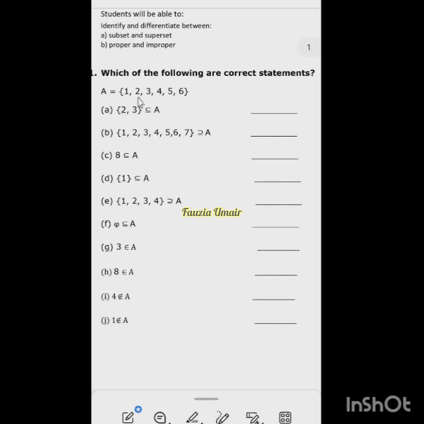A set is 1, 2, 3, 4, 5, and 6, right? So the first part is set 2, 3 is, can anyone tell me what is this symbol? What is this symbol, the first one? Sorry? The set, the proper set.